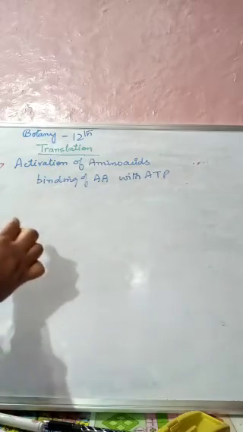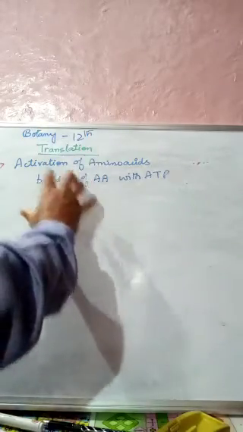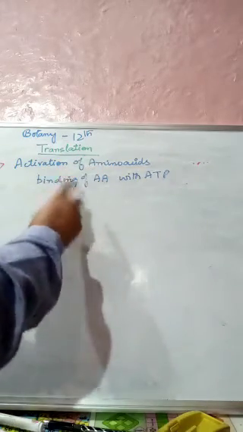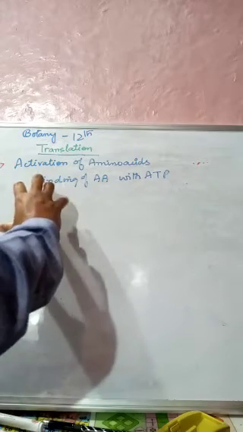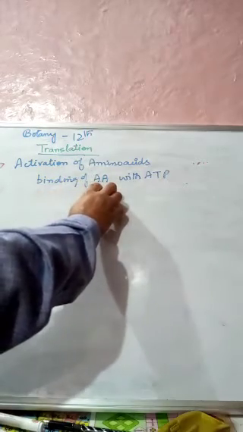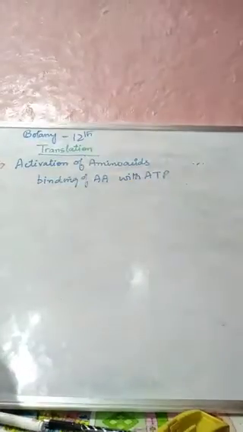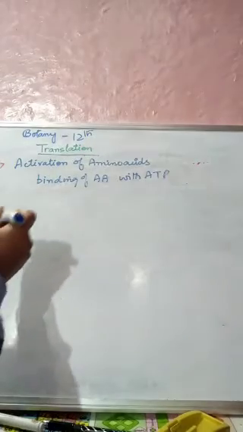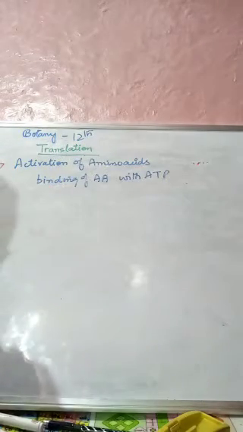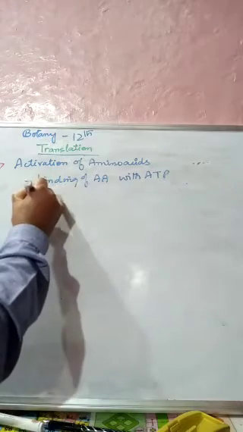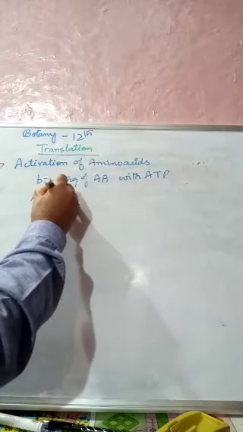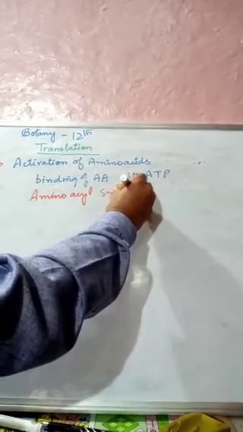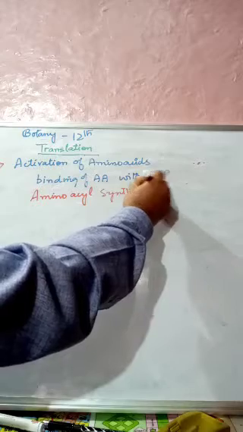So how can these amino acids be activated so that they can be converted into the polypeptide chain? This activation of amino acids, this reaction, is brought about by the binding of amino acids with an ATP molecule, and this binding requires an enzyme. The name of this enzyme is amino acyl synthetase.